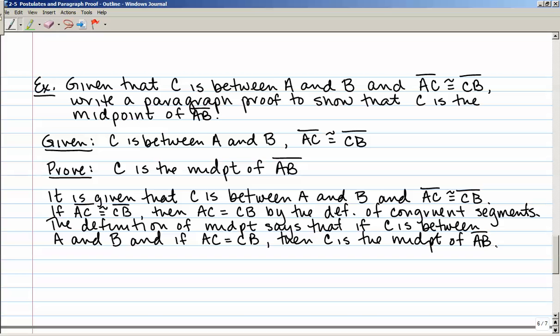So I've basically gotten to what I had to prove: that C is the midpoint of AB. I state that at the very end, and to get there I use the definition of midpoint.